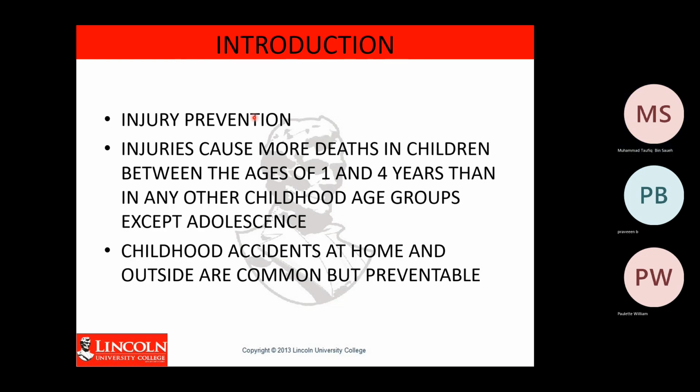All right, so injury prevention. Injuries cause more deaths in children between the ages of 1 and 4 years than in any other childhood age group except adolescents. Childhood accidents at home and outside are common but preventable. Injury can happen to anyone, but it is more prone to happen to children.